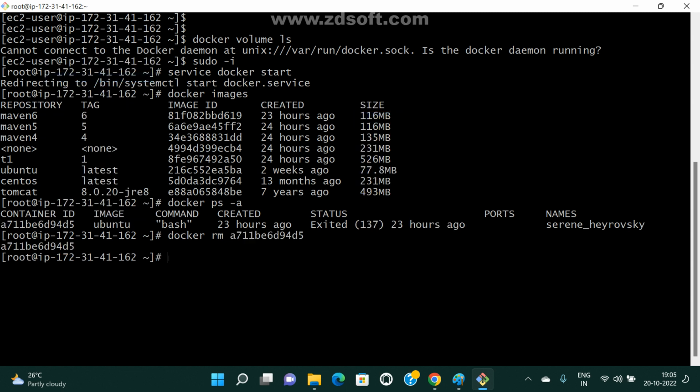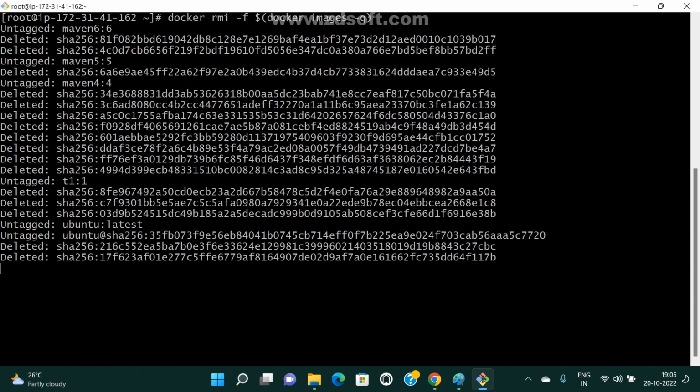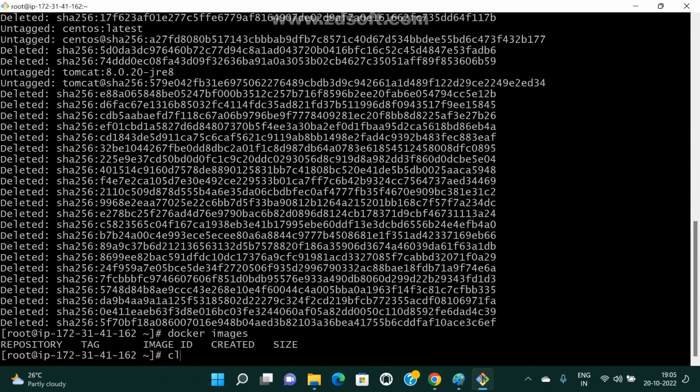If we have multiple containers, we can remove them all. Now I want to remove all the images: docker rmi -f with docker images -q. Now I have deleted all images. Right now I don't have any images, and I don't have any containers either.